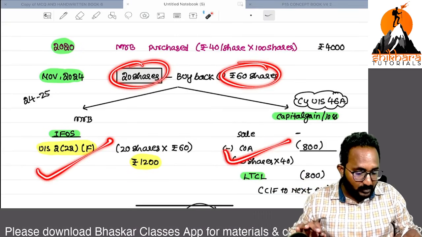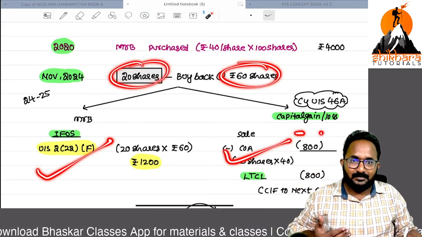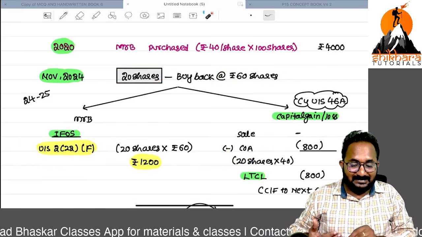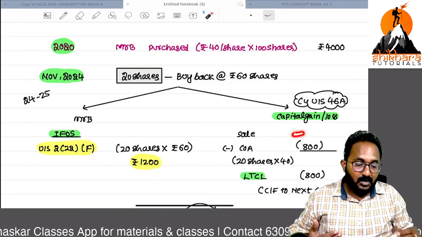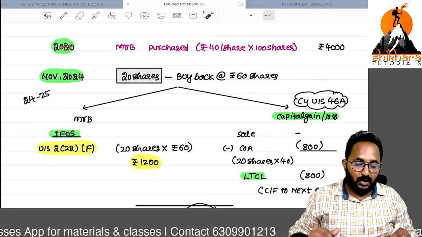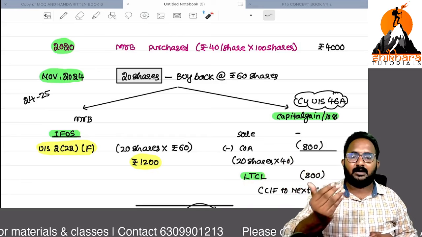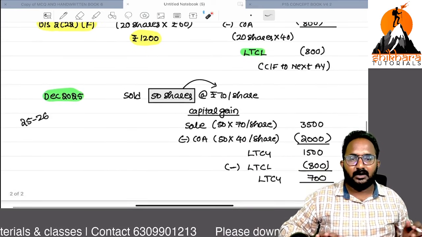But you have to calculate the capital loss. We have not received any sale consideration. We received the amount, but that is taxable under income from other sources. Now, sale consideration is nil, and the cost of acquisition, if you take it as loss, you will get that loss, which can be set off against any gains. But here we don't have any gain. In the next year, we can do the set off.